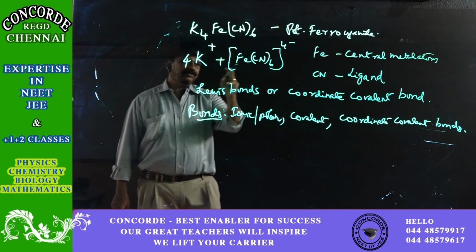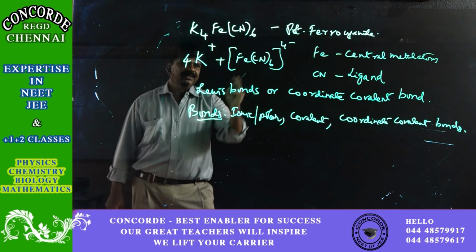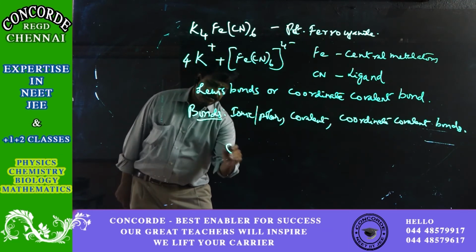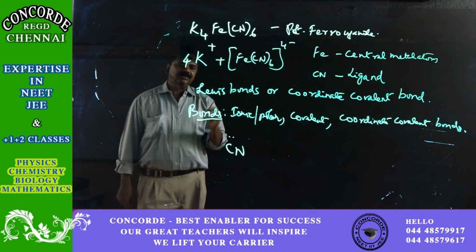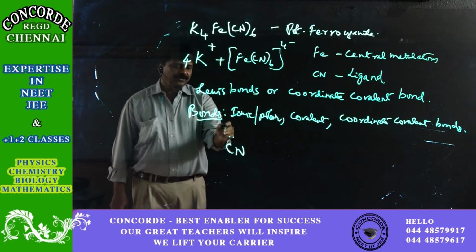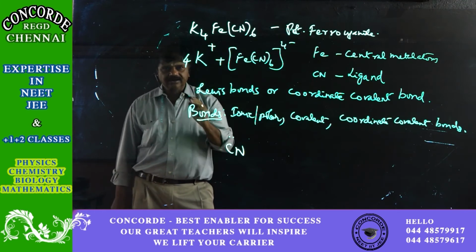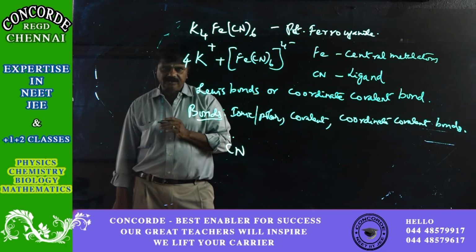So now coming to this, Fe(CN)6. In this, the CN has an extra pair of electrons on it. One CN has one pair of electrons. So these two electrons are donated to, or attached to, Fe with a coordinate covalent bond.